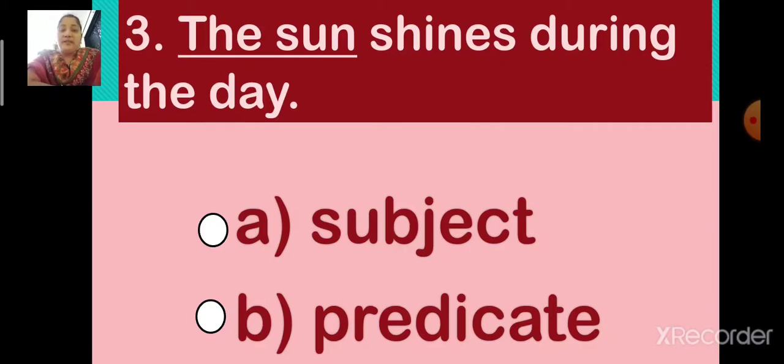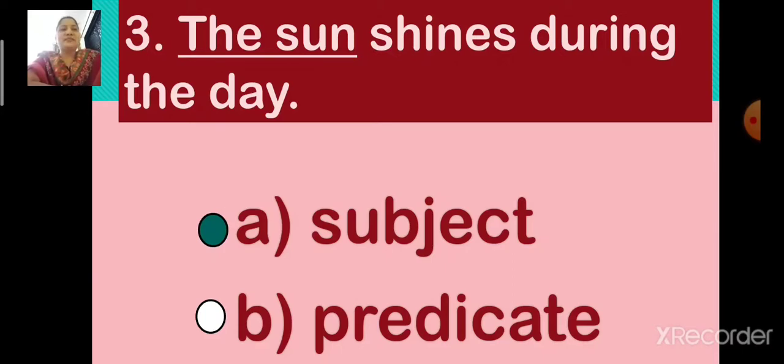Now you have to tell me whether the underlined part, the sun, is subject or predicate. Which is the correct option? Yes, you are right. The underlined part, the sun, is subject. Now children, let us select option A, subject. Yes. Option A, subject, is the correct answer. So children, the underlined part, the sun, is subject.